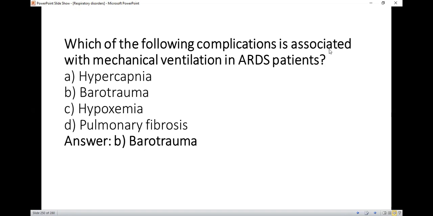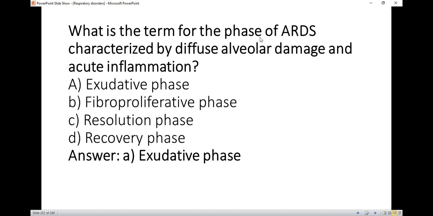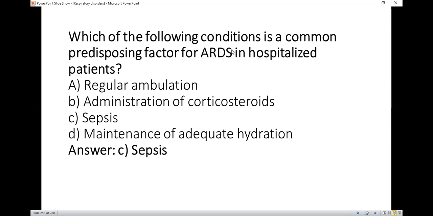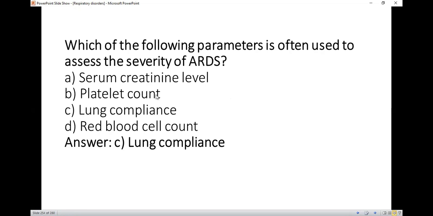Which of the following complication is associated with mechanical ventilation in ARDS patient? So right option A, barotrauma. What is the term for the phase of ARDS characterized by diffuse alveolar damage and acute inflammation? So right option A, exudative phase. Which of the following condition is a common predisposing factor for ARDS in hospitalized patients? So right option C, sepsis.